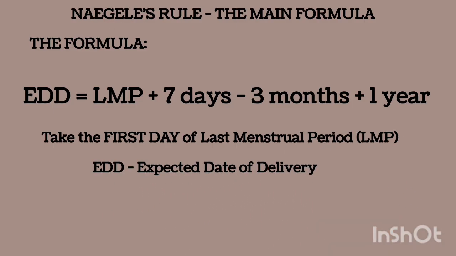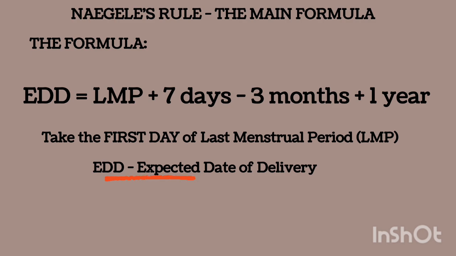The formula according to Naegele's Rule is EDD equals LMP plus 7 days minus 3 months plus 1 year. Very, very important. Please take note of this formula very well, because that's what we use subsequently. The LMP there is the first day of the last menstrual period. And the EDD is what we are trying to determine here, which is the expected date of delivery.